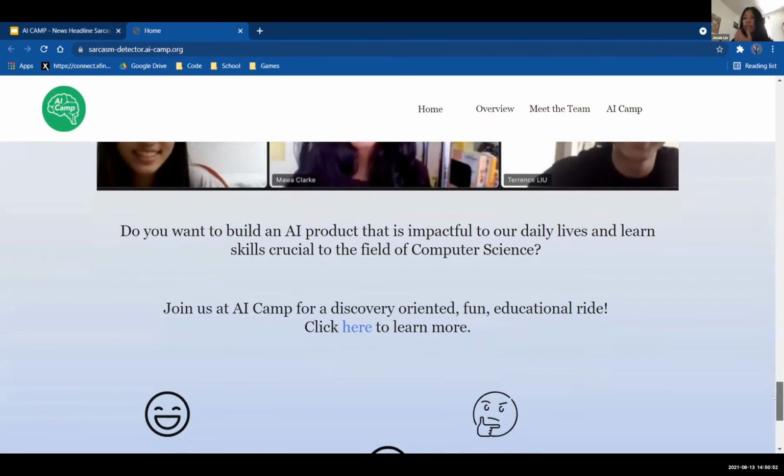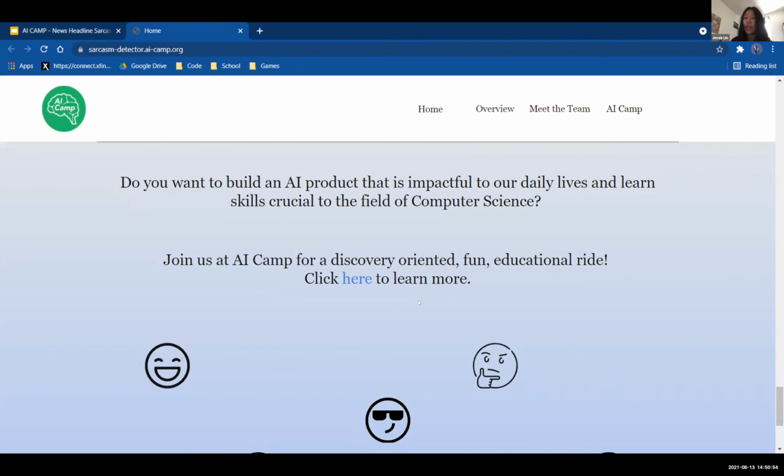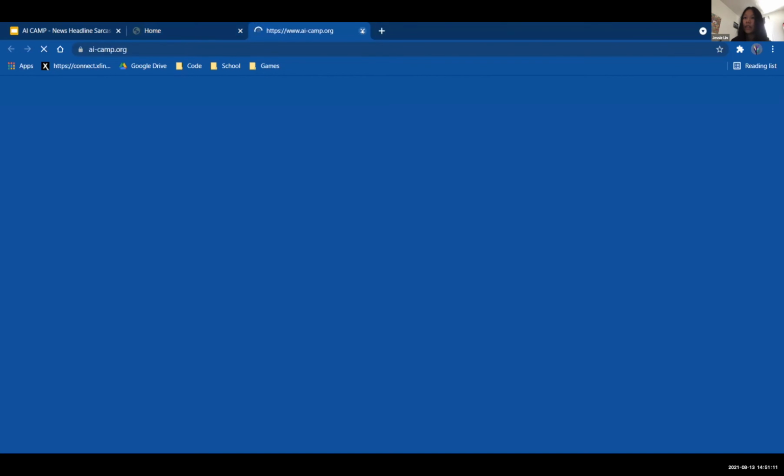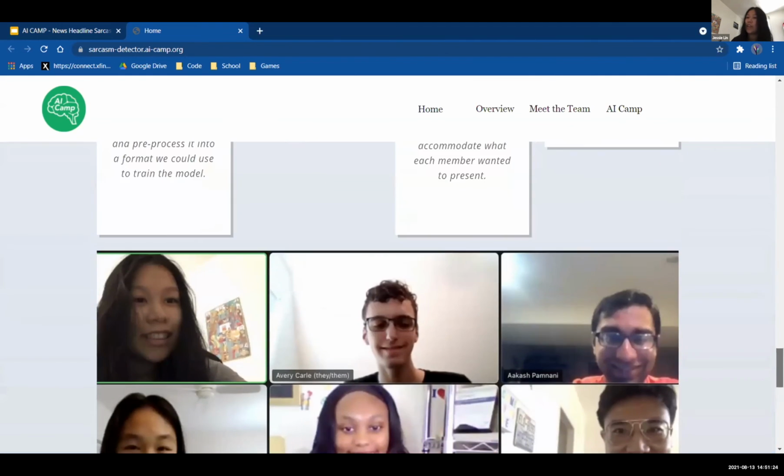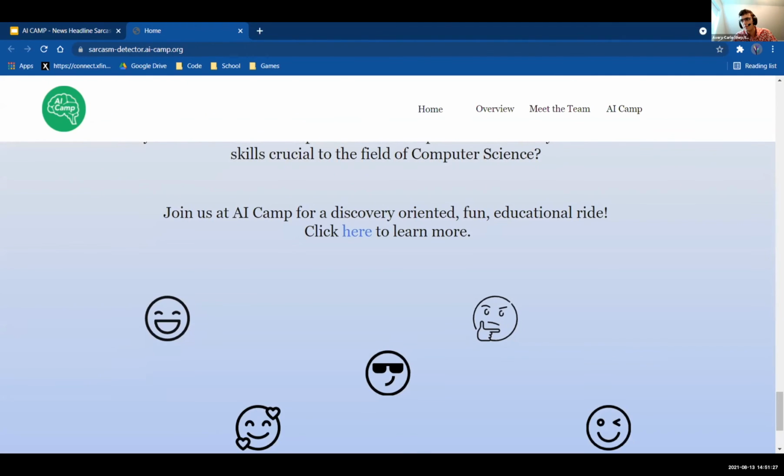With that, we come to the last part of our website, AI Camp. When you click on the AI Camp part, you can see our faces. And right under that, we just want to give people who want to learn more about AI or computer science, or just want to build an AI product like the ones we built today, a place to start. If they click on the green AI Camp logo on the top left-hand corner, it takes us to the main AI Camp page. And the blue here also takes us to the main AI Camp page. Just so anyone in the audience, if you would like to learn more about AI, this is a great place to start.